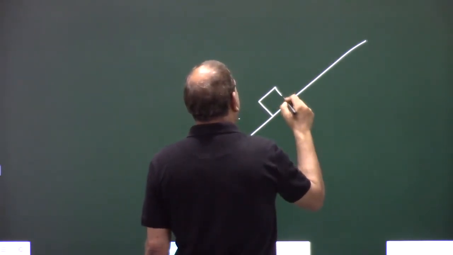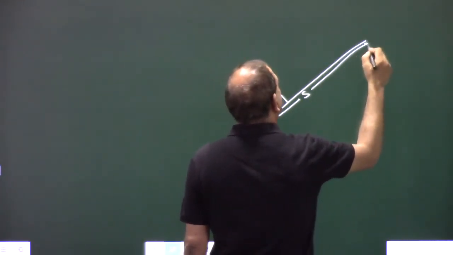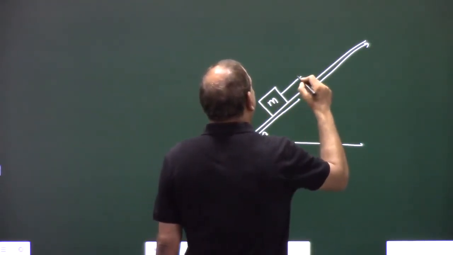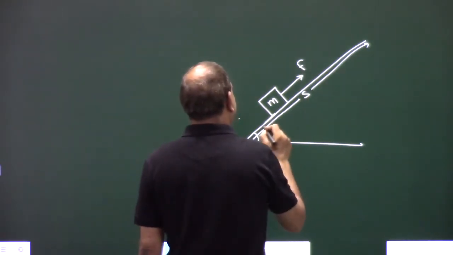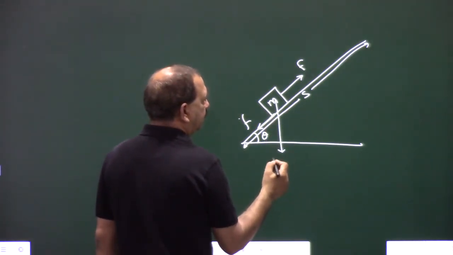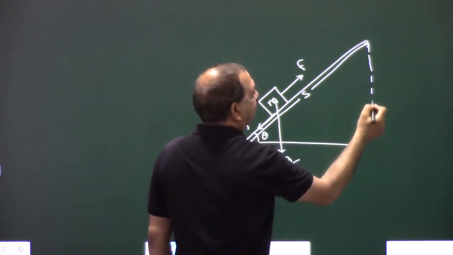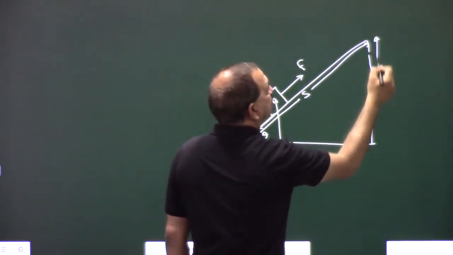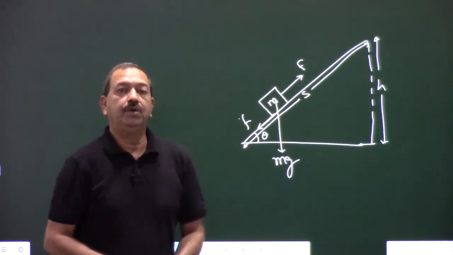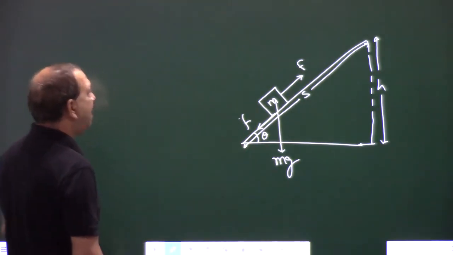An object of mass m moved by a distance s on an inclined plane. The angle is theta. We applied a force F, there is a friction force F, there is weight mg, and let's say this height is h. The object moved to height h. Okay, so first let's see how many forces are involved.